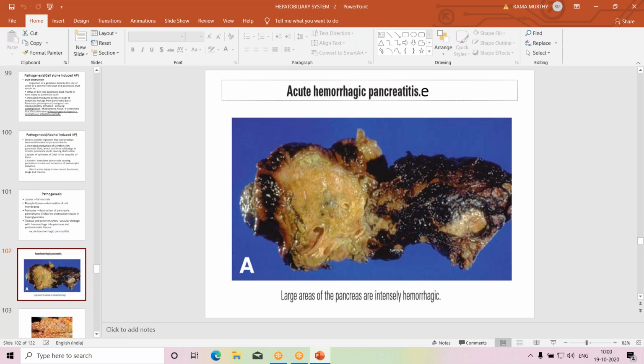But if you look at the rest of the pancreas, the body and tail, it appears dark, hemorrhagic, because of intense hemorrhage. I have told you the elastases destroy the elastic tissue in the blood vessels. The blood vessels rupture, causing intrapancreatic hemorrhage. When there is intrapancreatic hemorrhage, the hemorrhagic areas appear dark. So this is the appearance of acute hemorrhagic pancreatitis.